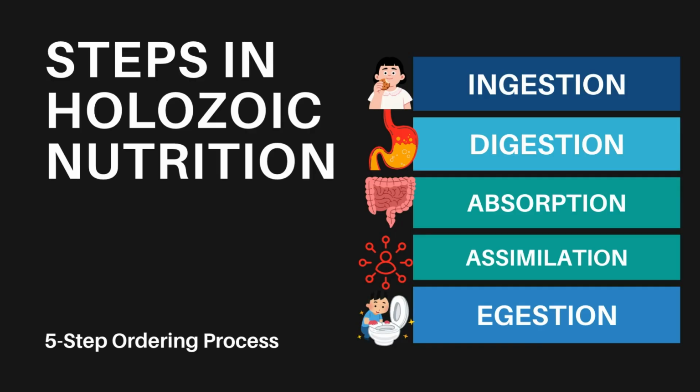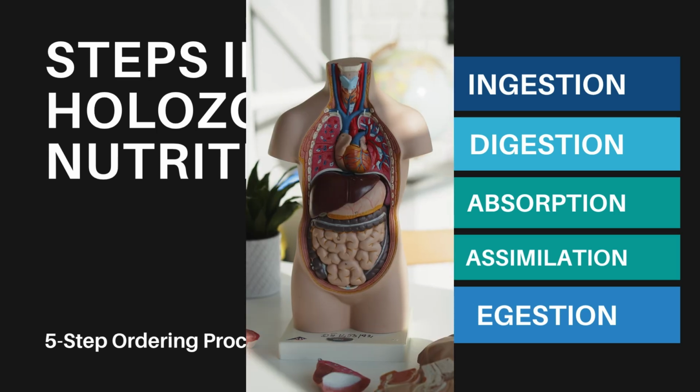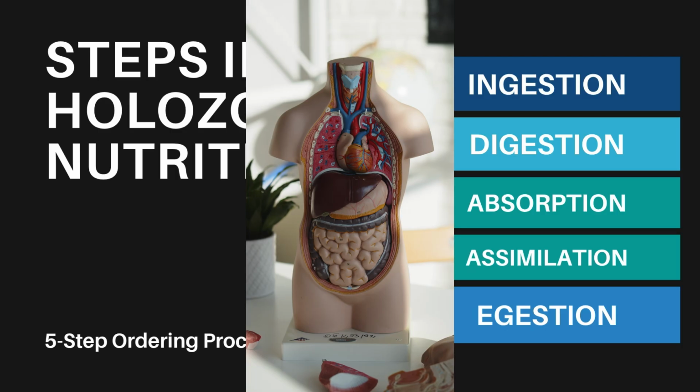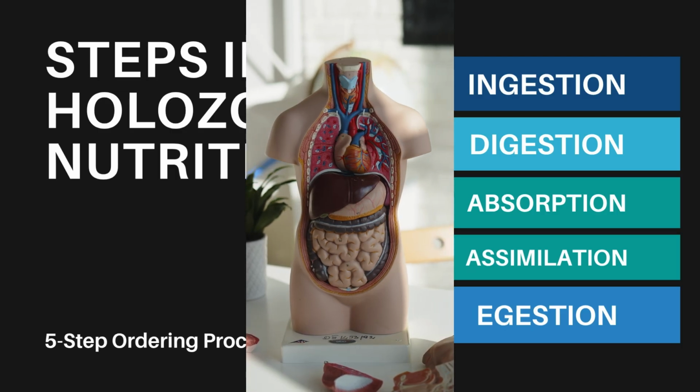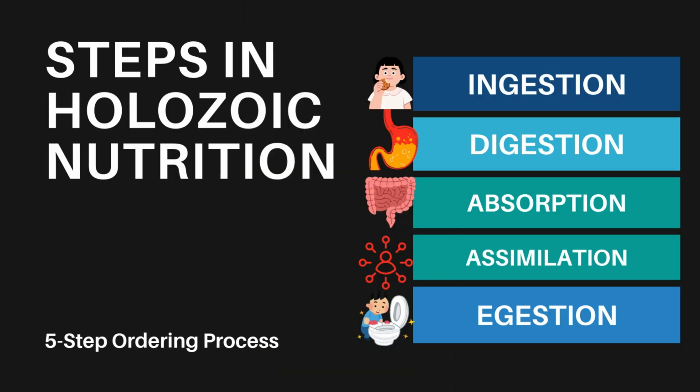The first one is what we call ingestion. What is ingestion? Ingestion is taking food into the body. That is ingestion. In other words, eating. Then we have digestion. Digestion is basically the breaking down of food into simpler substances.